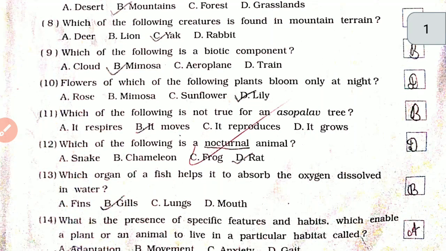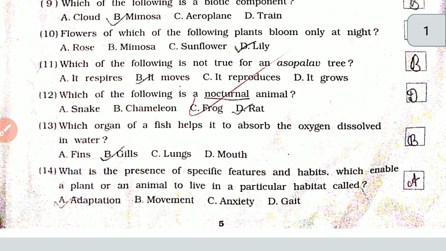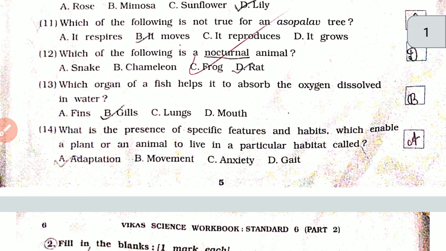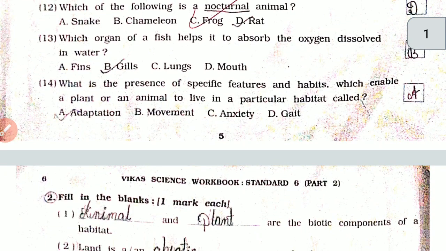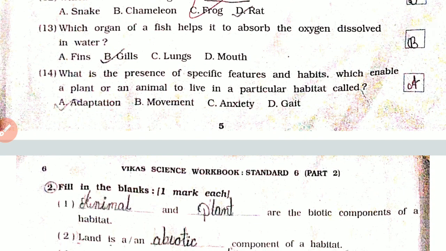Mountain. Eighth number, which of the following creatures is found in mountain terrain? Yak. Nine number, which of the following is a biotic component? Mimosa. 10 number, flowers of which of the following plants bloom only at night? Lily. 11 number, which of the following is not true for an aspalu tree? It moves. 12 number, which of the following is a nocturnal animal? Rat.